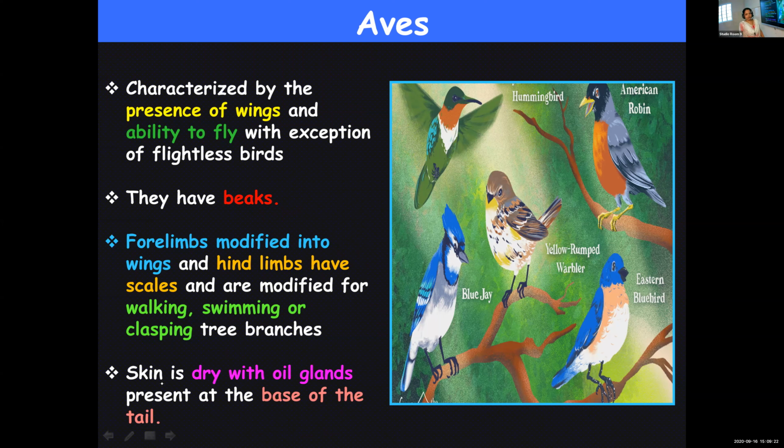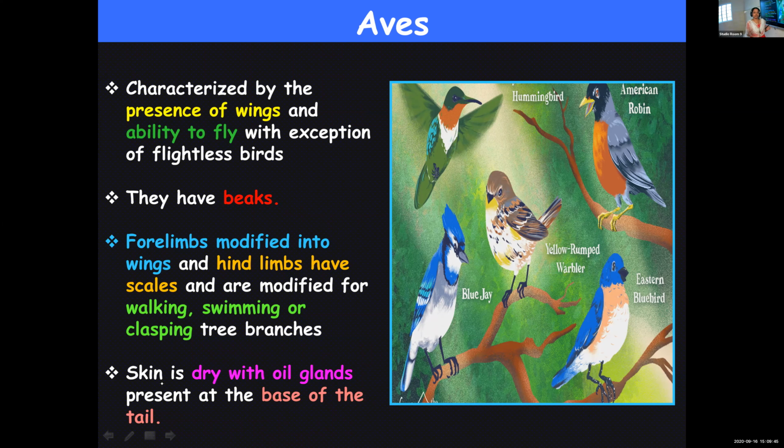The skin is dry. As such, the skin is very dry, but they are provided with certain special glands. You call them oil glands, which secrete oil. And this oil will make their feathers waterproof. And it is said that this oil has some antibacterial properties and it also keeps their feathers and skin